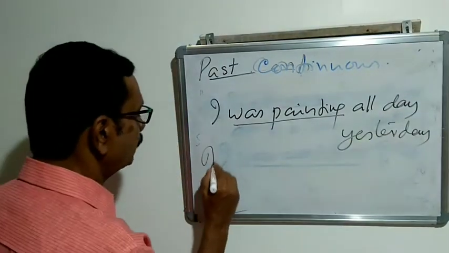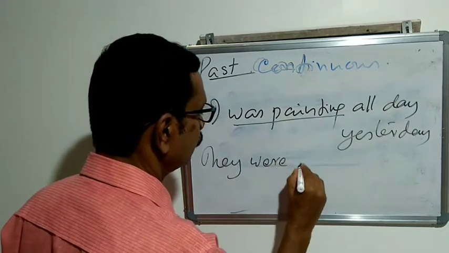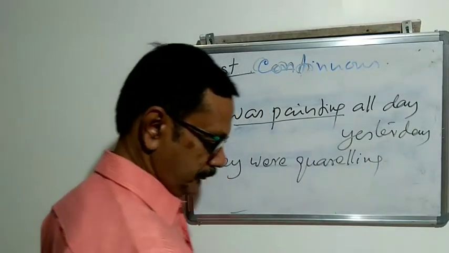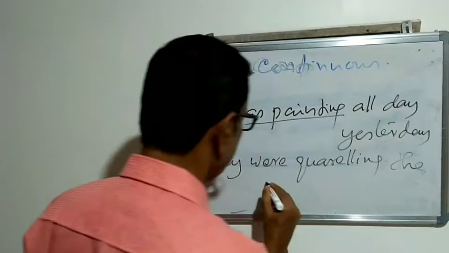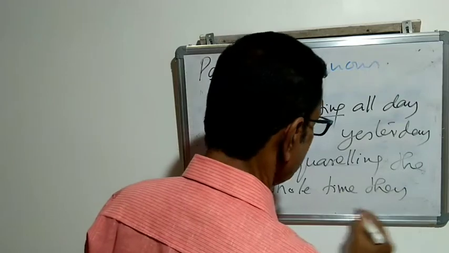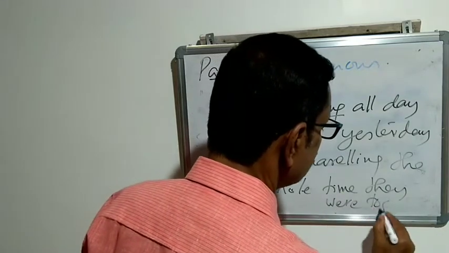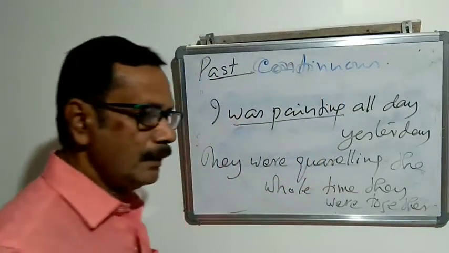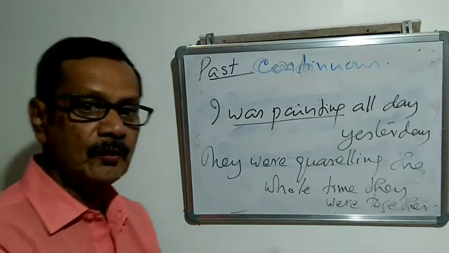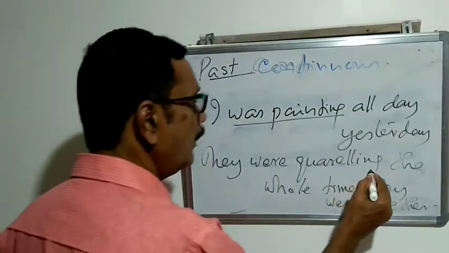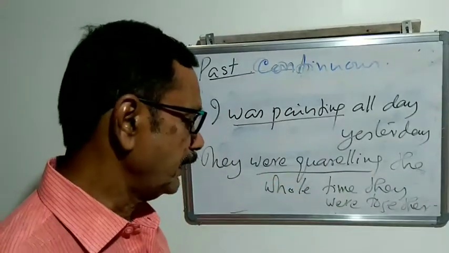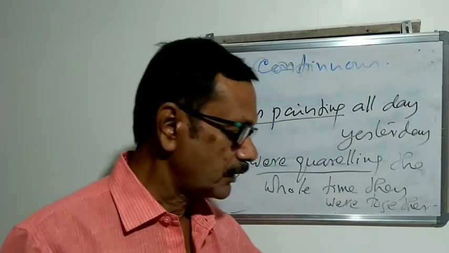Then, they were quarreling the whole time. That is, both husband and wife were quarreling for a long time here. At that time they were quarreling. So for a long period of time, for 2 or 3 hours, they were quarreling.